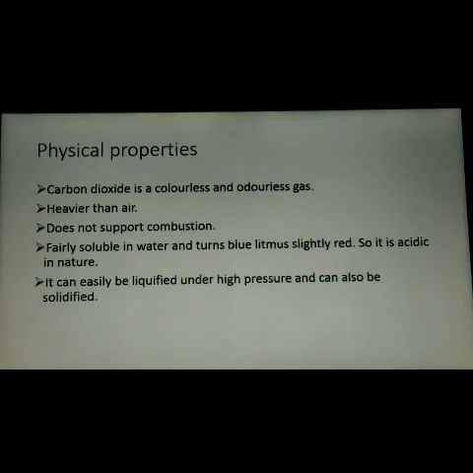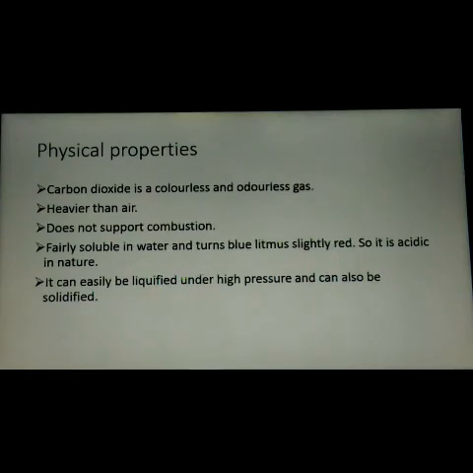Now let us see the physical properties of carbon dioxide. Can you see the CO2 which is in the air? No, it is not possible. We can't separate the presence of gases in the air. So carbon dioxide is a colorless and odorless gas. It is heavier than air and it does not support combustion also.